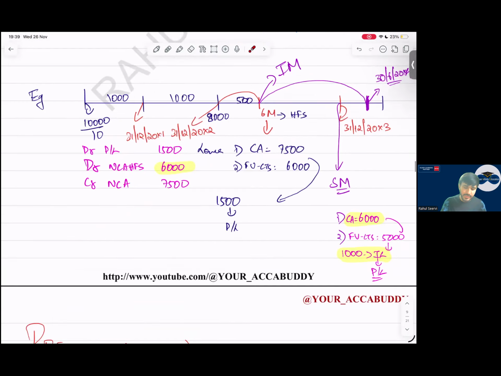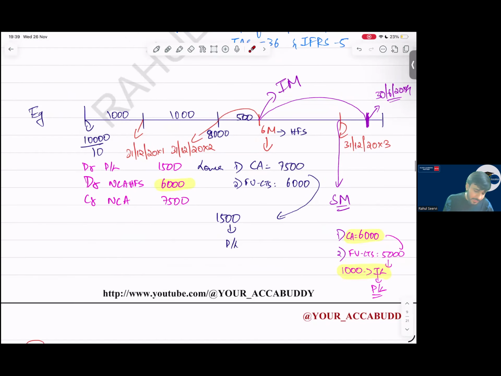So see here everyone, let me take an example. 10,000 is the value of the asset, 1,000 depreciation we have recorded. Here the value was 8,000. Here I say impairment 8,000. I say the asset is classified as held for sale after 6 months. So for this, I will charge 500 depreciation. My carrying amount will become 7,500. On this day, the fair value less cost to sell is 6,000. So 1,500 I record into P&L as an impairment expense.